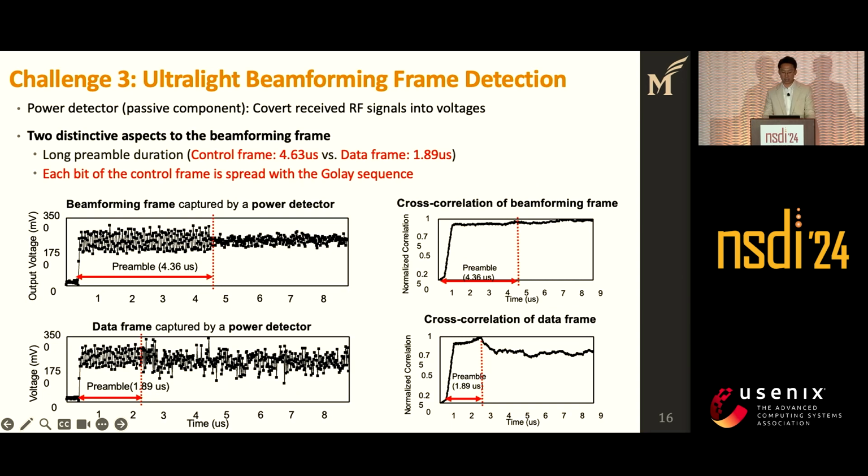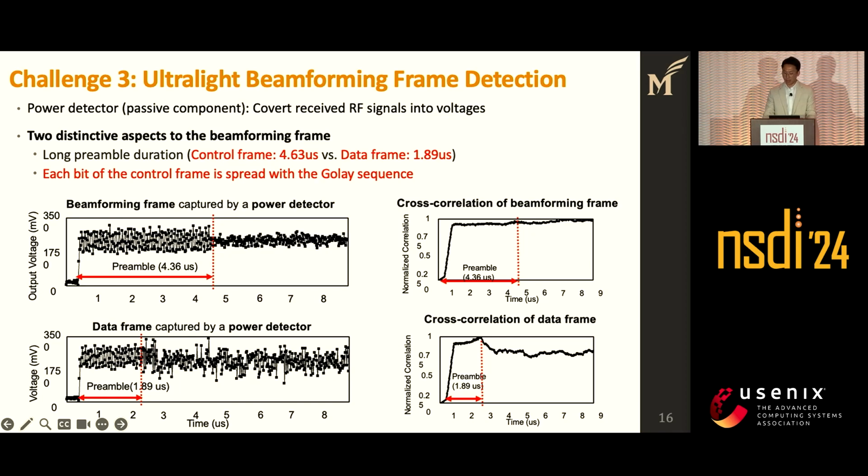Since our tag utilizes beamforming frames, our tag is supposed to detect only the beamforming frame. Without a power-hungry demodulation process, how can our tag detect only beamforming frames? We employ a power detector that converts the received RF signal into voltage information.